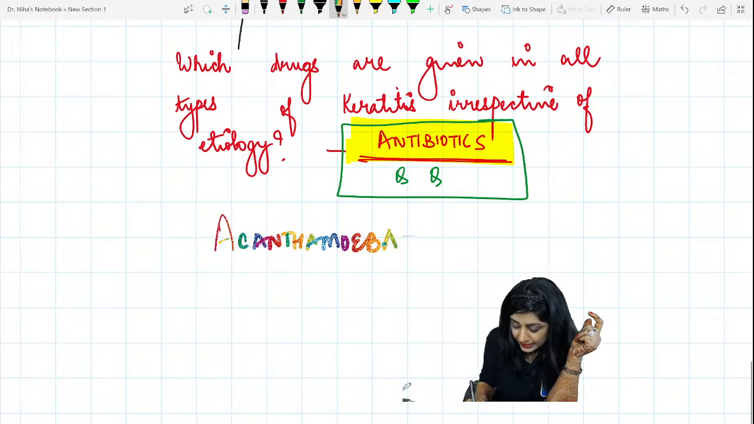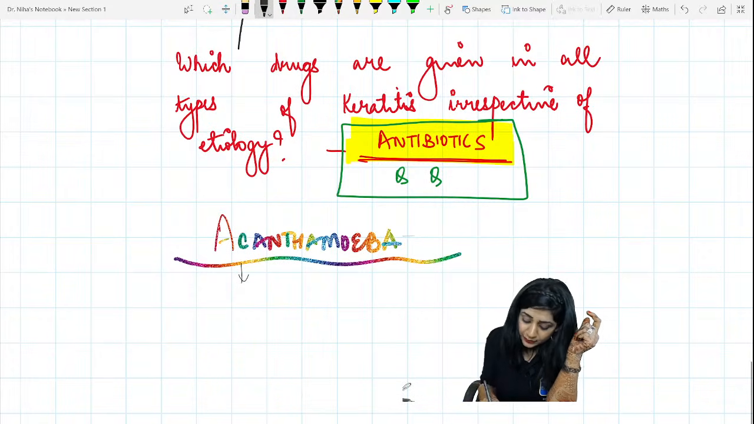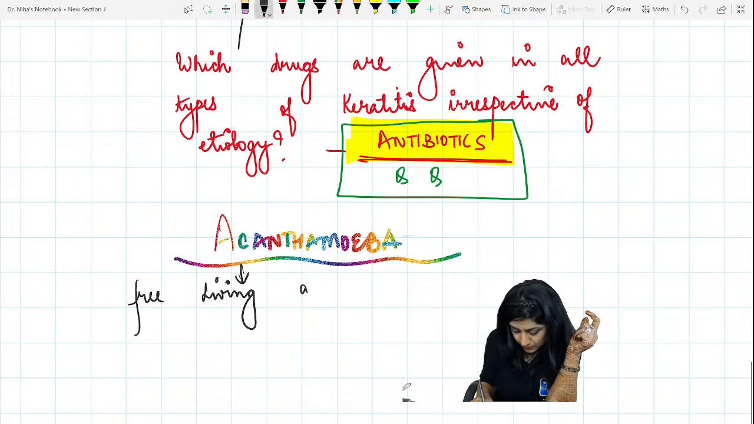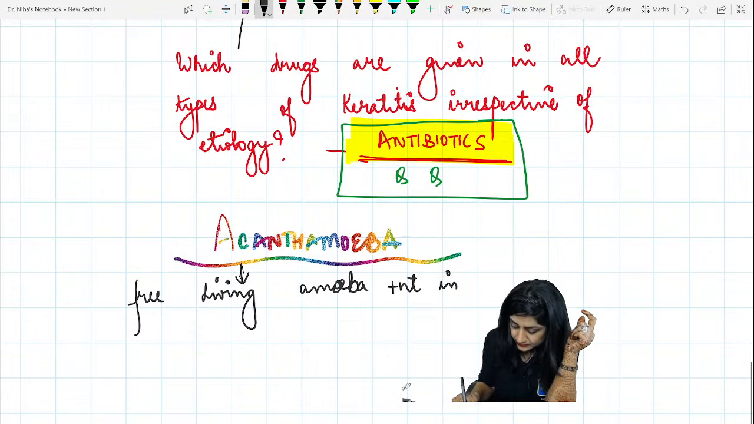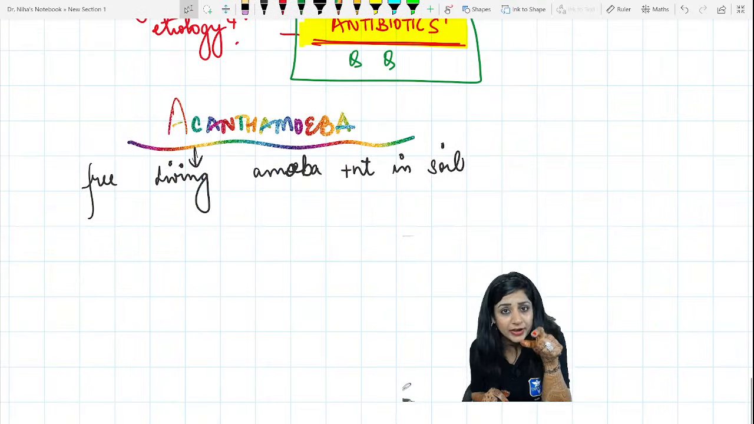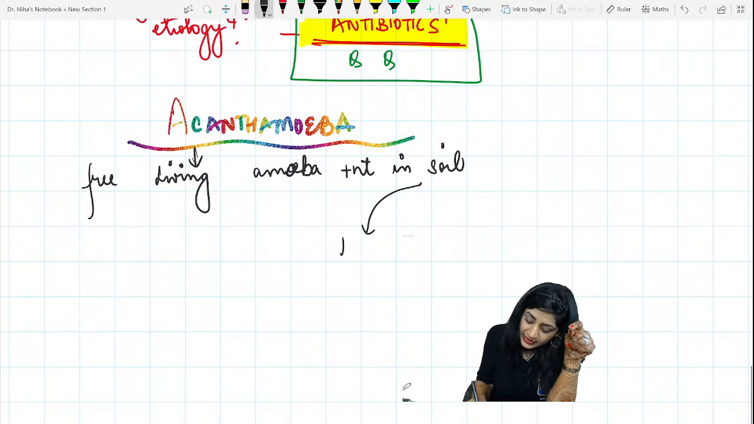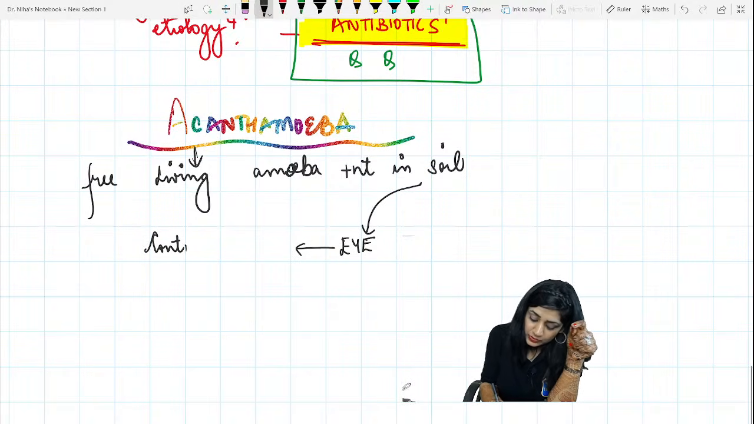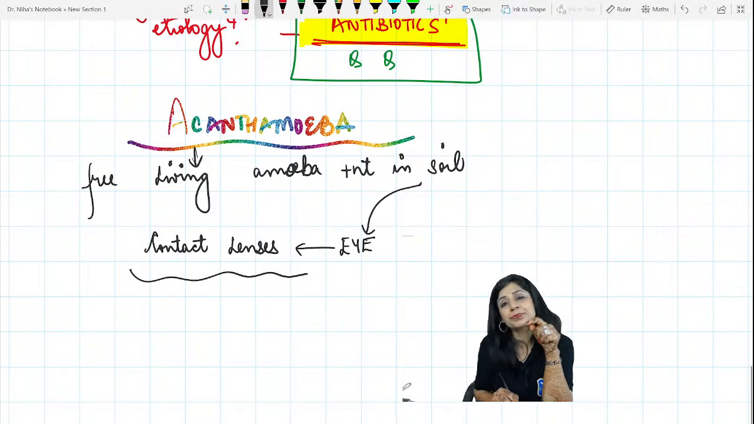When we talk about acanthamoeba keratitis, it is actually a free-living amoeba which is present in the soil. Now, how is this soil actually entering the eye? That is with the help of the contact lenses. That is why the most important risk factor for acanthamoeba keratitis is the use of contact lenses.